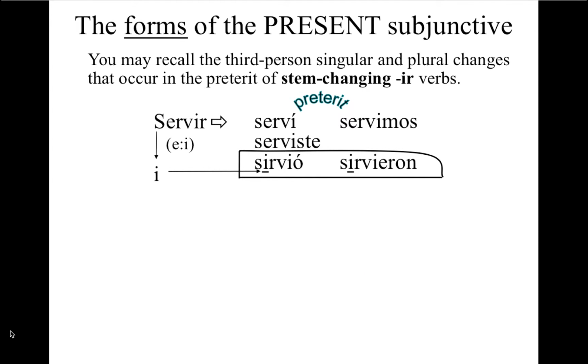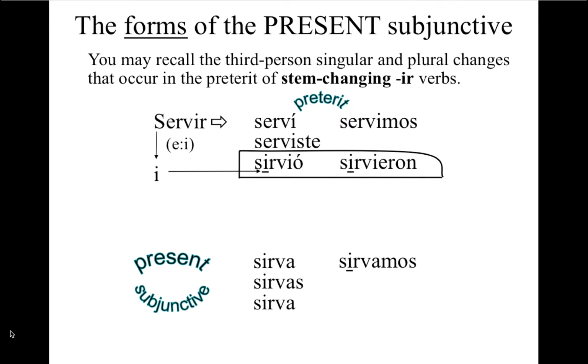And let's take a look at servir, an E to I vowel change. In the preterite, serví, serviste, sirvió, servimos, sirvieron. Notice in the IR stem changing verbs from E to I, the vowel is retained. Remember that from the preterite and the indicative. So this happens in nosotros in the present subjunctive. Yo sirva, tú sirvas, él sirva, nosotros sirvamos, ustedes sirvan.